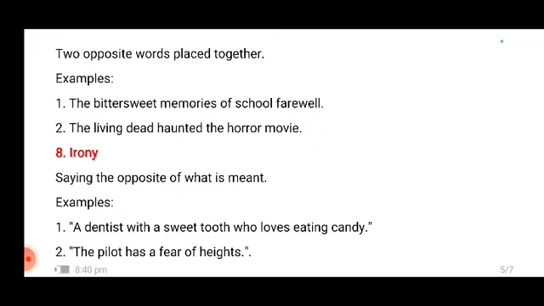The pilot has a fear of heights. So the work of the pilot is to fly the airplane, right? And he or she himself or herself has a fear of heights. So again, this indicates an irony.